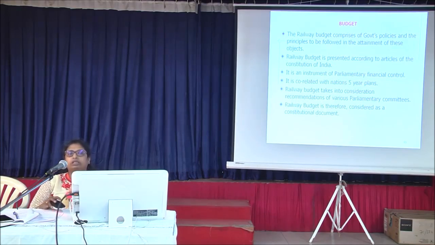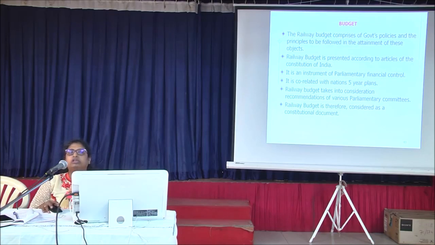The railway budget comprises of government policies and the principles to be followed in attainment of these objects. The railway budget is presented according to the articles of the Constitution of India. It is an instrument of parliamentary financial control. It is correlated with the nation's 5-year plan.